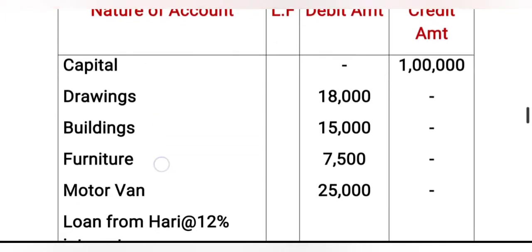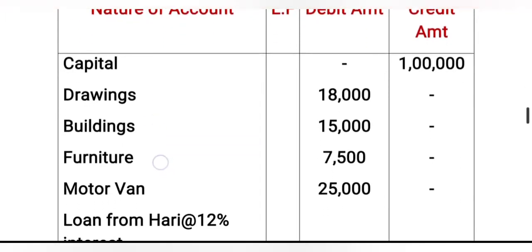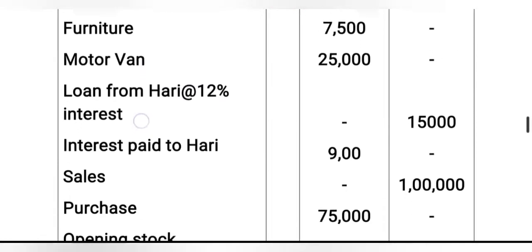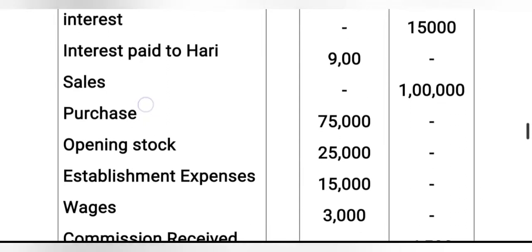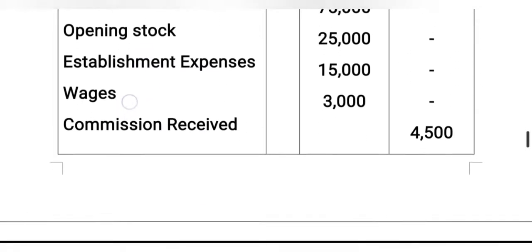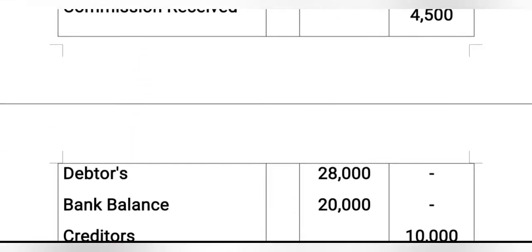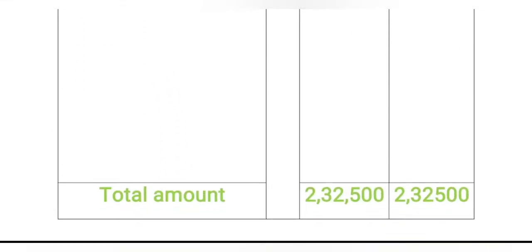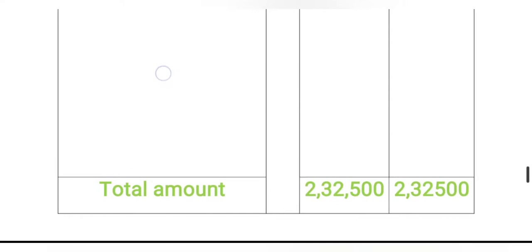It is 18,000 plus 15,000 plus 7,500 plus 25,000 plus 900 plus 75,000 plus 25,000 plus 15,000 plus 3,000 plus 28,000 plus 20,000. Here the total amount is 2,32,500, and the credit side is also the same amount, where according to the proforma of the trial balance, debit is equal to credit. And thank you all.